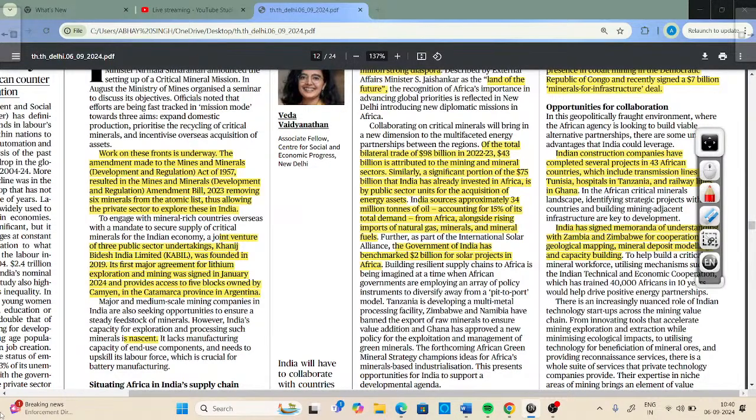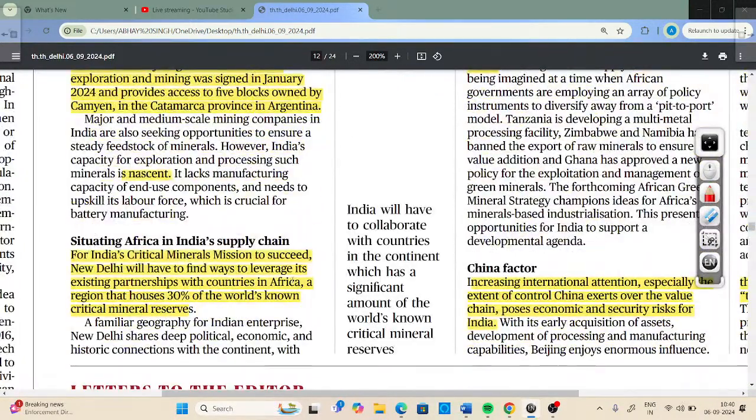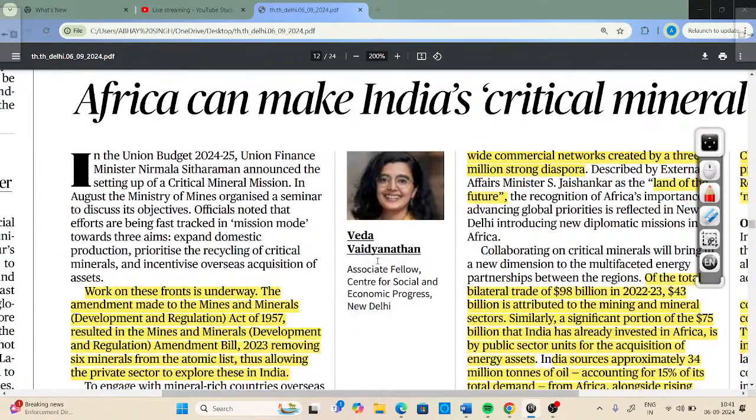Some prominent figure has recently made the statement that if we talk about manufacturing, where China was in 2005, India is in 2025. So we are exactly 20 years behind China. Also, the kind of diaspora that India has in Africa, over 3 million Indians are there in Africa. So we can make a lot of pressure on the African governments as well, that a lot of Indians are living in your continent.